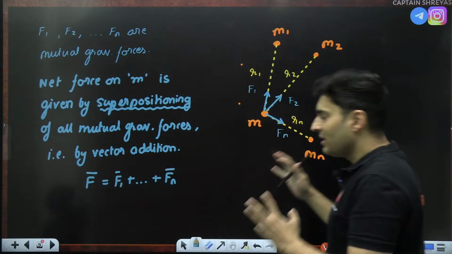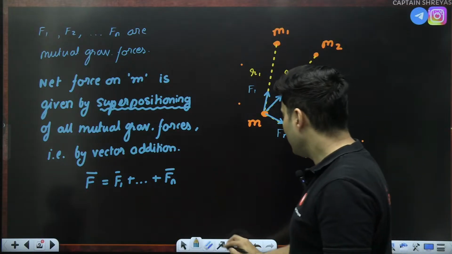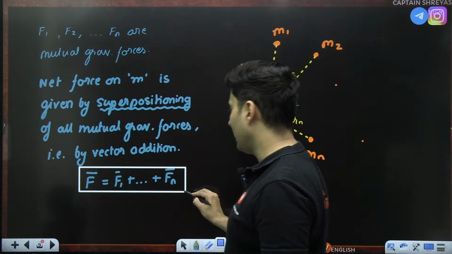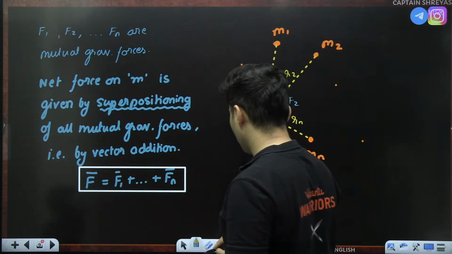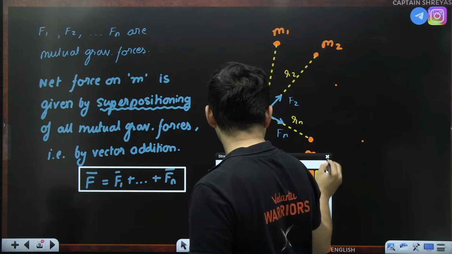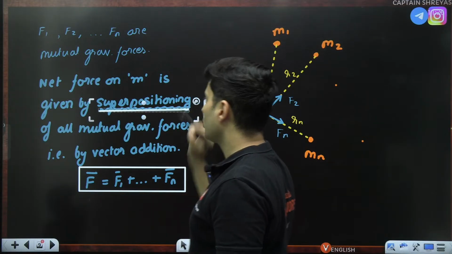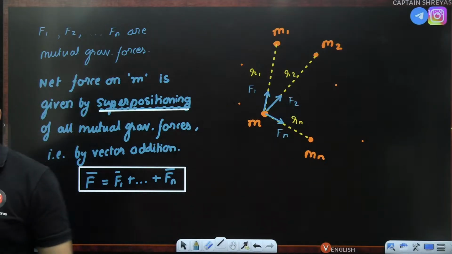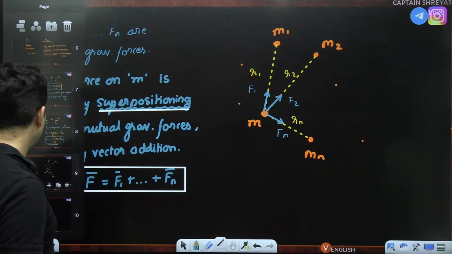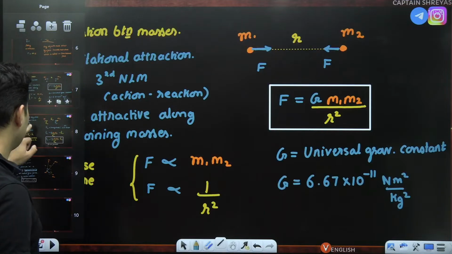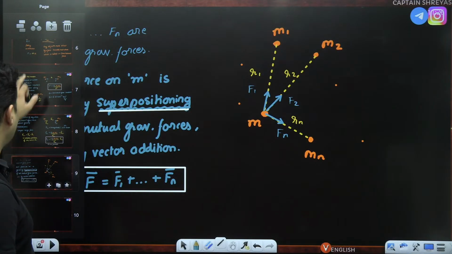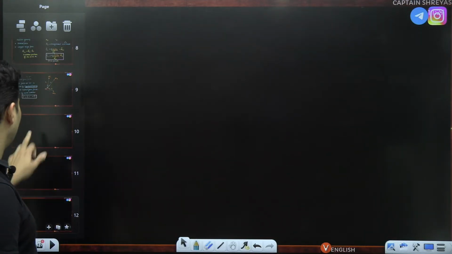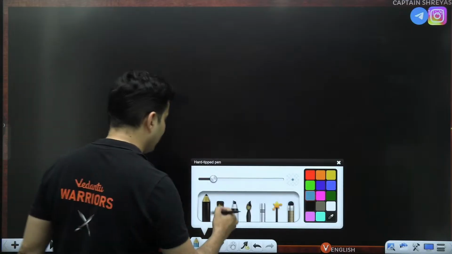So superpositioning was also there in electrostatics. It is even there right now over here in gravitation. It was also there in magnetism, everywhere. So superpositioning is definitely valid. Okay? Cool. Now that we have understood how gravitational forces are, what is the formula, what is their vector form, everything about it, let's start doing some questions now. Okay, get ready for it.